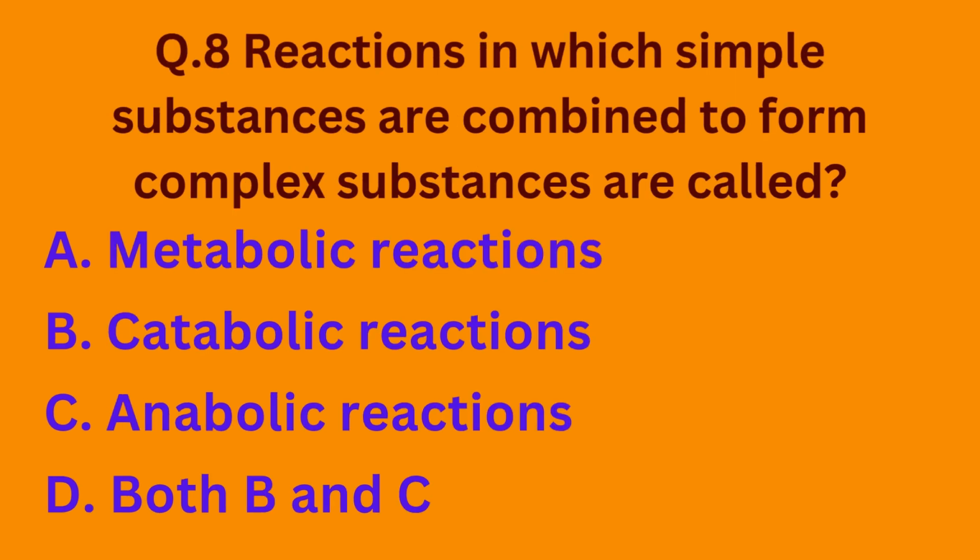Question number 8 is, reactions in which simple substances are combined to form complex substances are called option A, metabolic reactions. Option B, catabolic reactions. Option C, anabolic reactions. And option D, both B and C. So basically the correct option is option C. Anabolic reactions are the ones in which simple substances are combined to form complex substances.